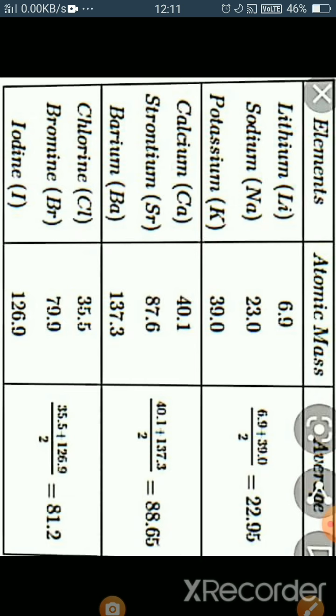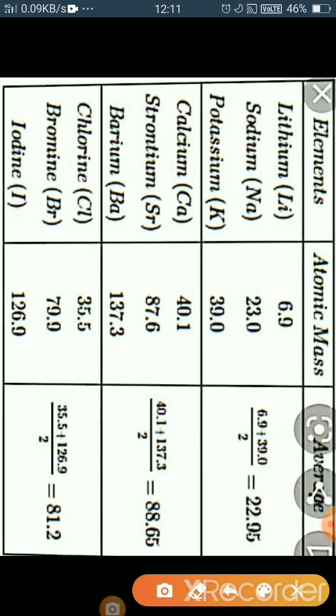Here are lithium, sodium and potassium and their atomic masses. So he added the atomic masses of lithium and potassium, first and third, divided by 2, and we get 22.95, which is similar to the atomic mass of sodium. Similarly, in calcium, strontium and barium, the atomic mass of calcium plus the atomic mass of barium divided by 2 gives 88.5, which is the atomic mass of strontium. Similarly for chlorine, bromine and iodine.